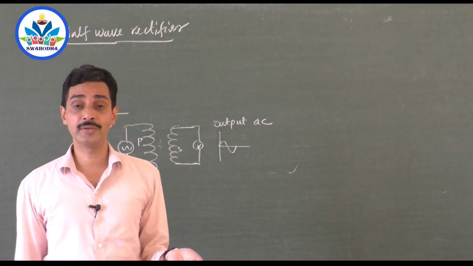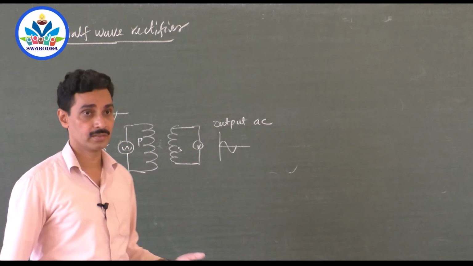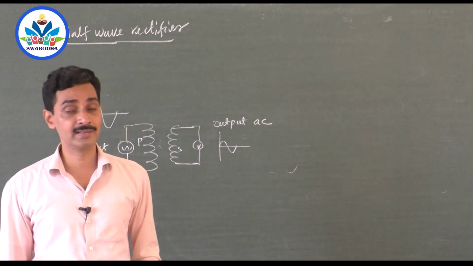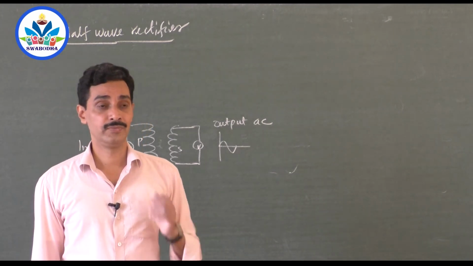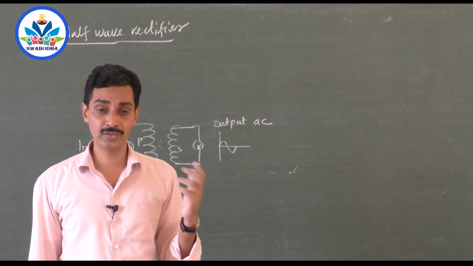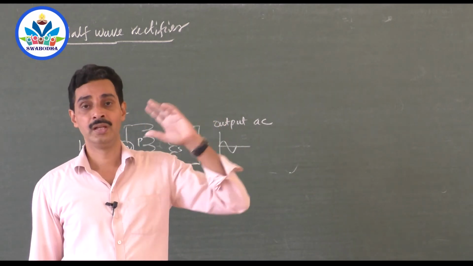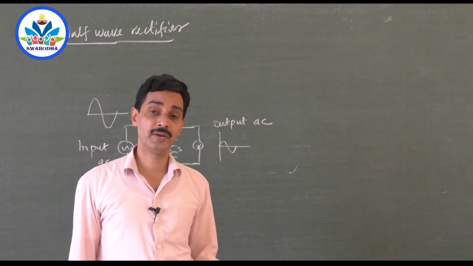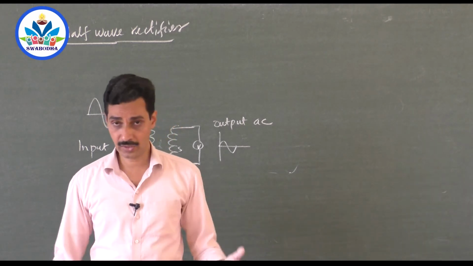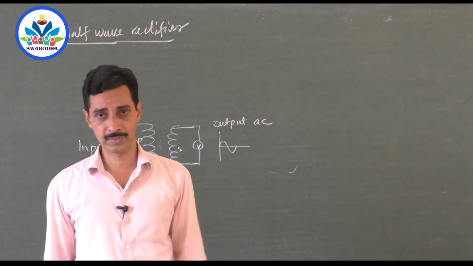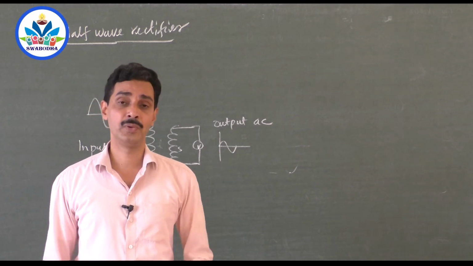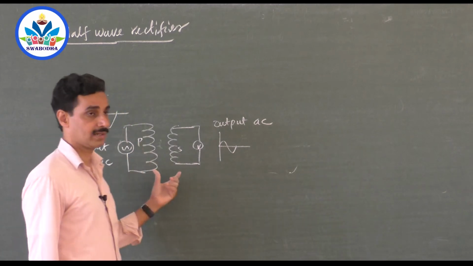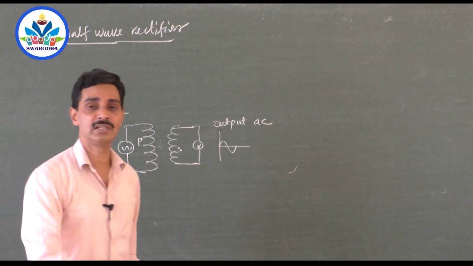Now why do we show a transformer in rectifiers? Because once you convert AC to DC, DC cannot be increased or decreased so easily. If you want to change the peak values, change them when it is in the form of AC. Don't try to change it when it is in the form of DC. I don't say you can't change the DC value at all. DC value can also be increased or decreased, but it is a more expensive and more difficult way. Whereas AC value can be increased or decreased using a transformer. First do that, then convert it into DC.